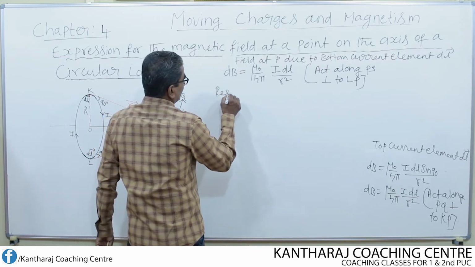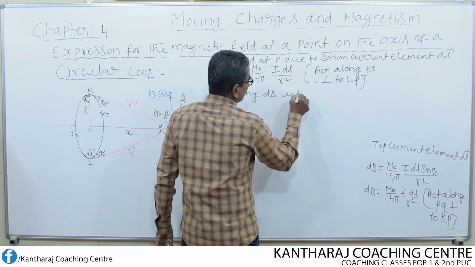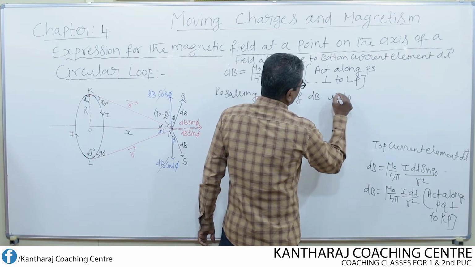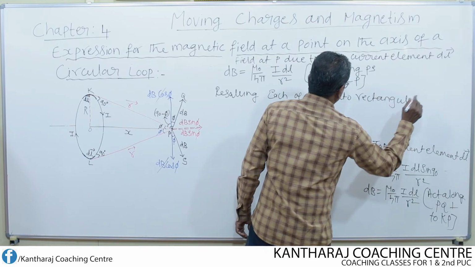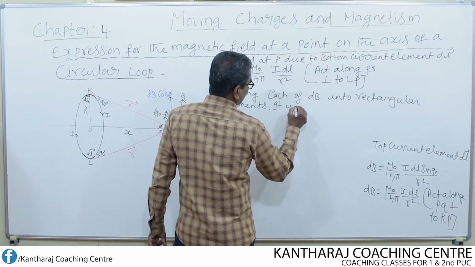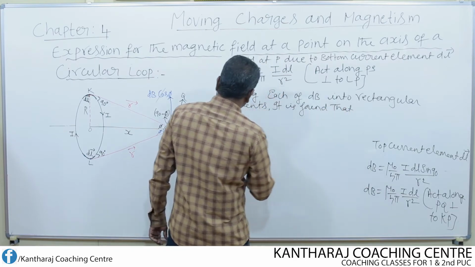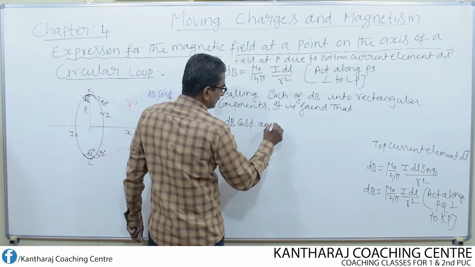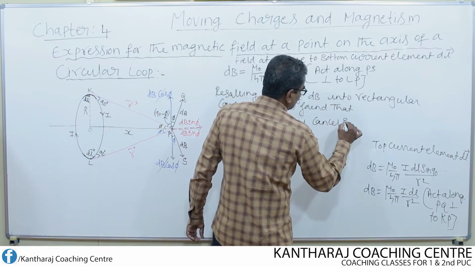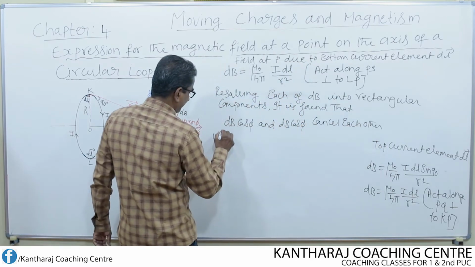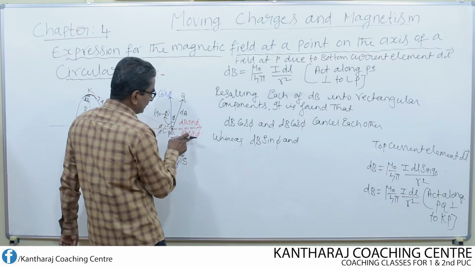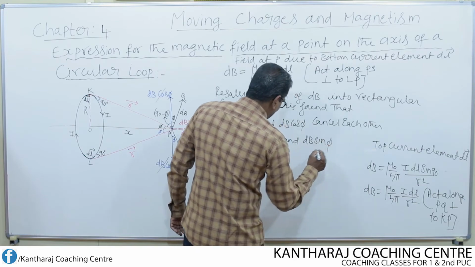Now, resolving each dB into rectangular components, it is found that dB cos phi and dB cos phi, that means these two dB cos phi cancel each other, whereas dB sin phi and another dB sin phi, this one and this one, add up.